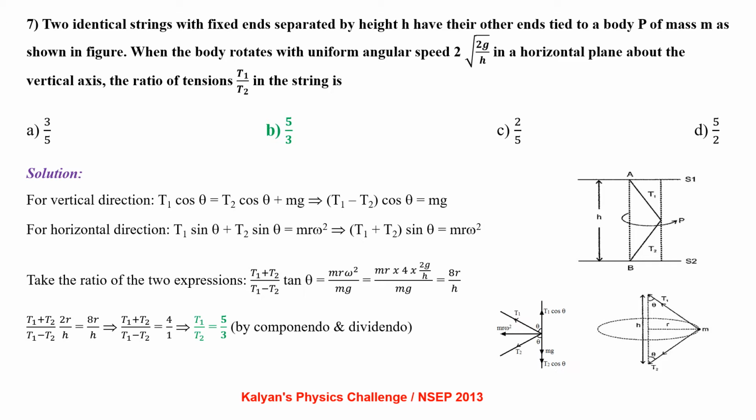So (T1 + T2)/(T1 − T2) × 2r/h = 8r/h, which gives us (T1 + T2)/(T1 − T2) = 4/1. Applying componendo and dividendo, we have T1/T2 = 5/3.